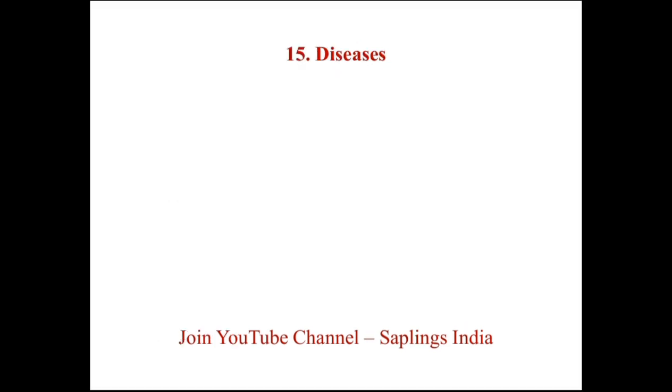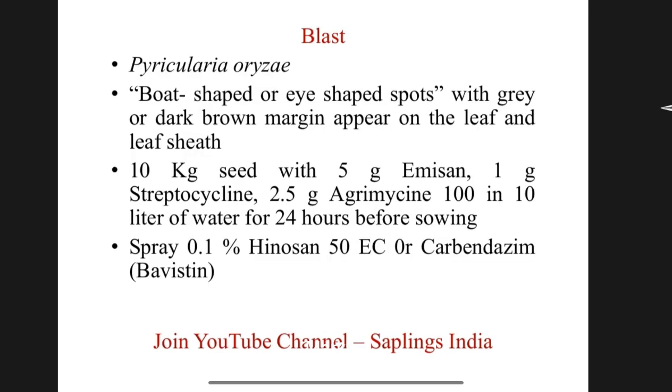Now we talk about diseases in rice crop. First disease, blast disease of rice, which is caused by Pyricularia oryzae. Symptoms are boat-shaped or eye-shaped spots with grey or dark brown margin appearing on the leaf and leaf sheath.